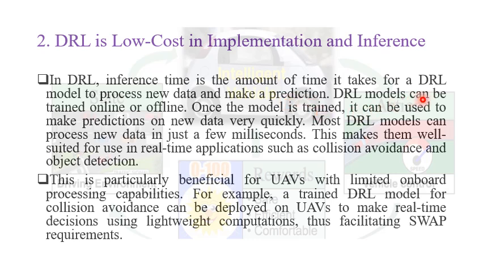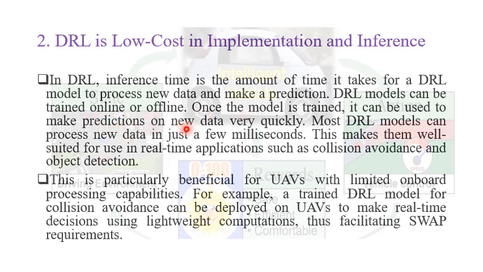DRL model can be trained online or offline. Once the model is trained, it can be used to make prediction on new data very quickly. We can deploy the model in real time.